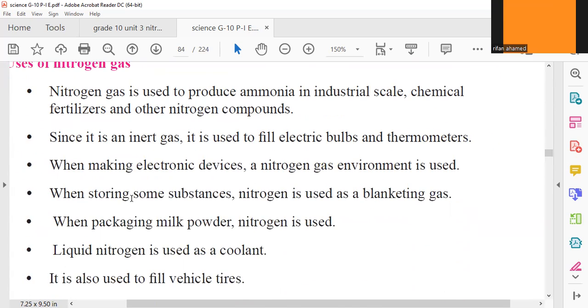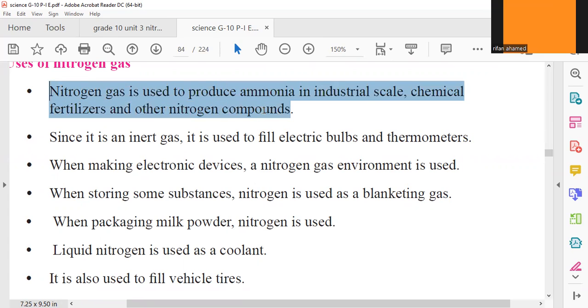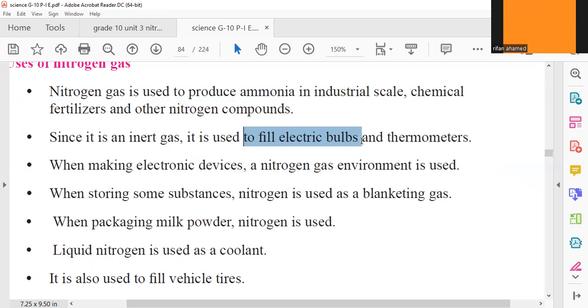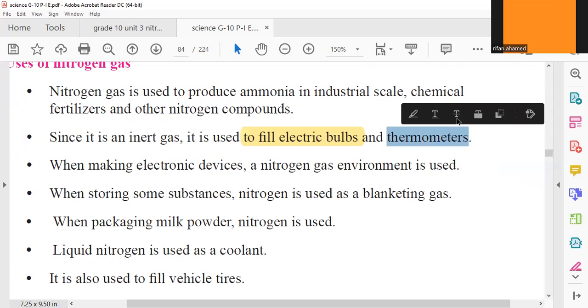Thereafter, you children are given uses of nitrogen. One use I already explained to you: nitrogen is used to produce ammonia, and that ammonia can be used to make fertilizer and other nitrogen compounds. This I already explained to you. Thereafter, nitrogen is used to fill electric bulbs. Inside the electric bulbs, the filling gas is nitrogen gas. In thermometers also, we fill nitrogen.